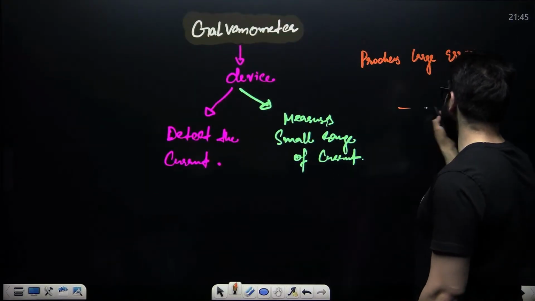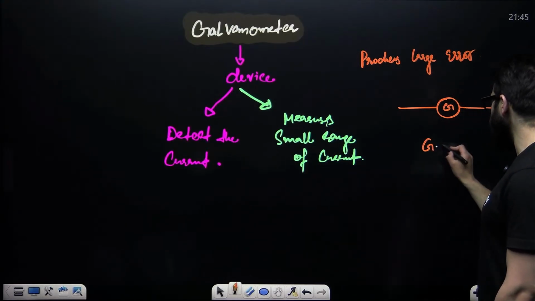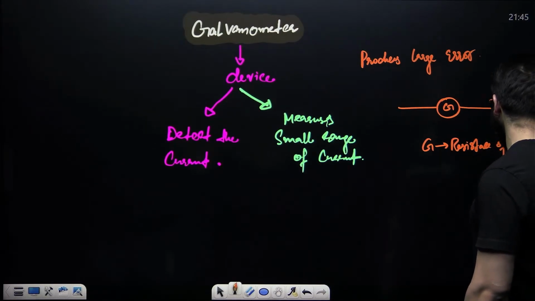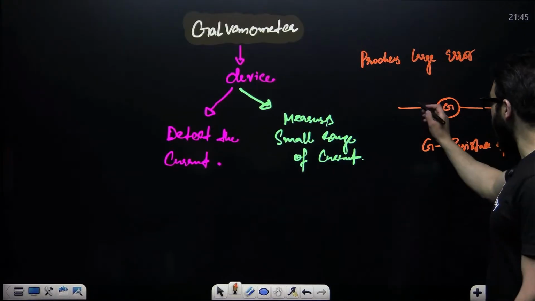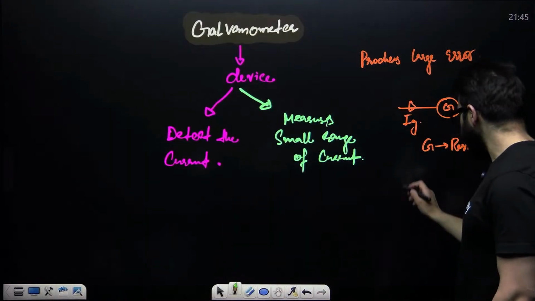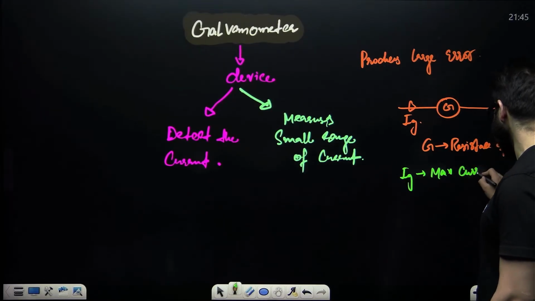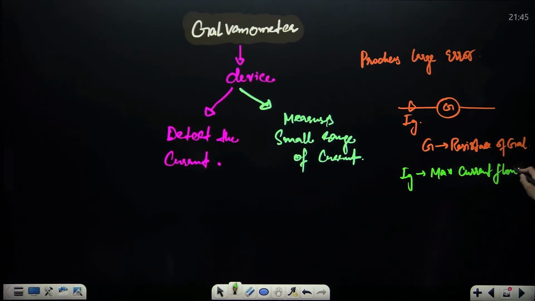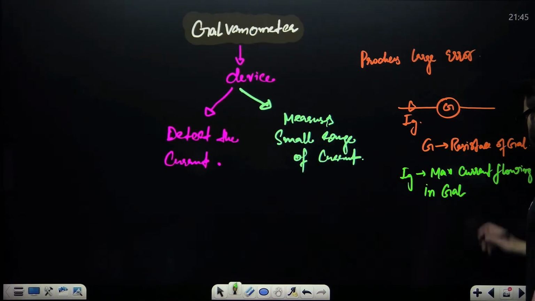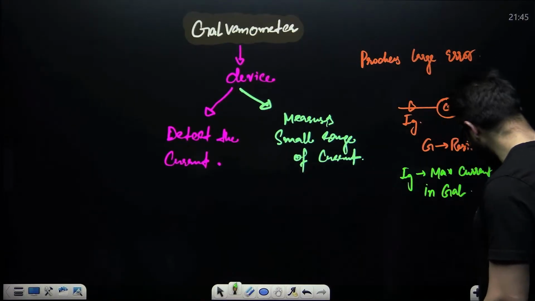See guys, galvanometer looks something like this. This is the galvanometer, okay? And what is this G? G means the resistance of galvanometer. Galvanometer has its own resistance. And let's suppose IG is the current flowing in the galvanometer. I'll write over here, IG, it is the maximum current flowing in galvanometer. IG is the maximum current that can flow in the galvanometer.